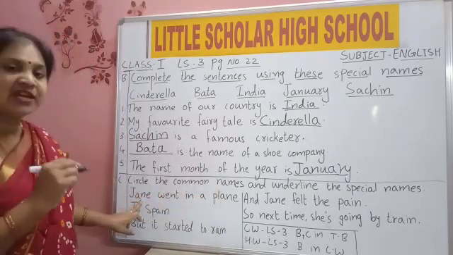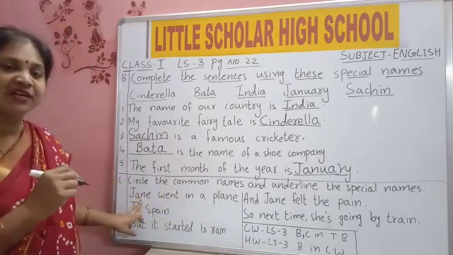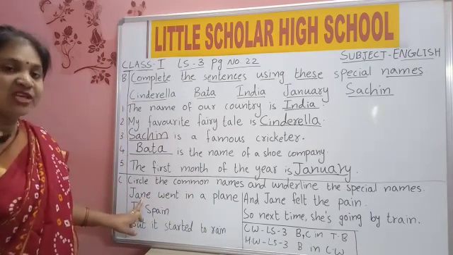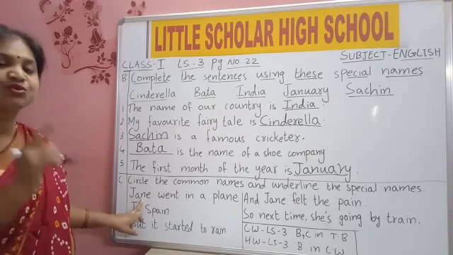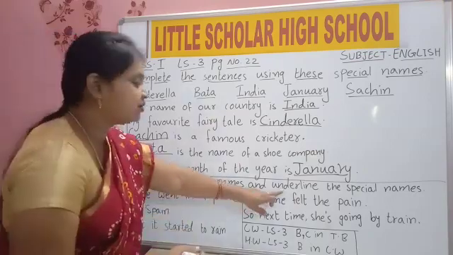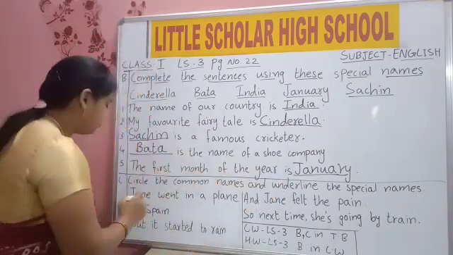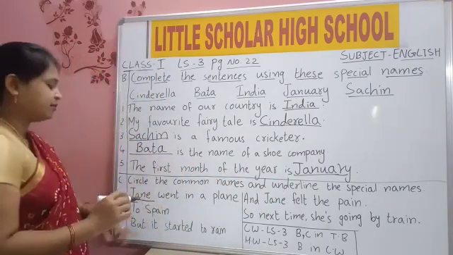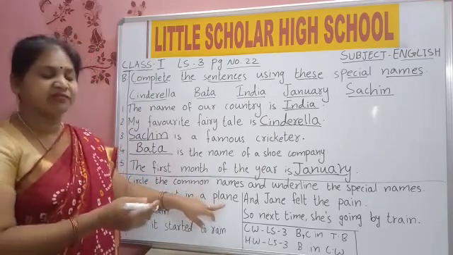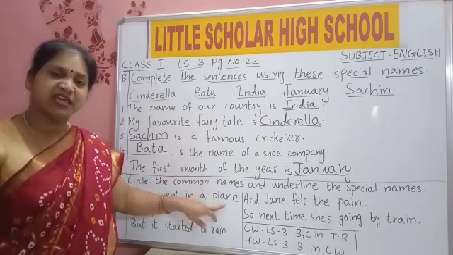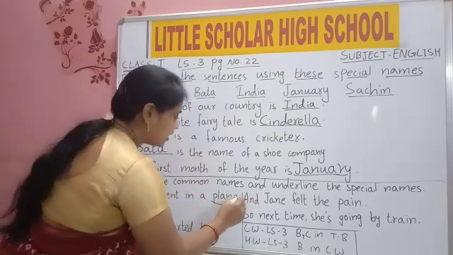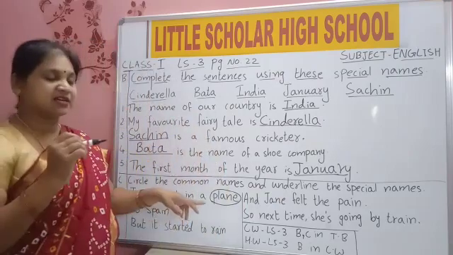Now say, Jane is what? Name of a girl. Special or common? Is everybody's name in this world Jane only? No. Special name. It is used only for that one girl. So Jane is the special name. What should we do? Underline. We should underline the special name. Went in a plane. Aeroplane. All aeroplanes are common. Whenever you see an aeroplane, you will say it's an aeroplane. So aeroplane is common, the name of a vehicle. So we will circle it.